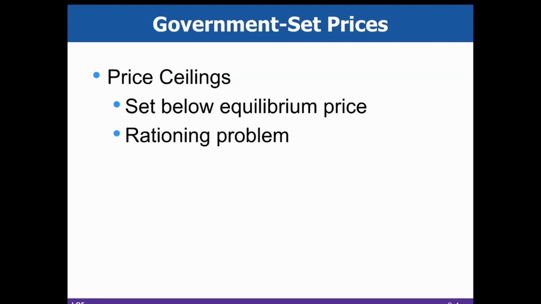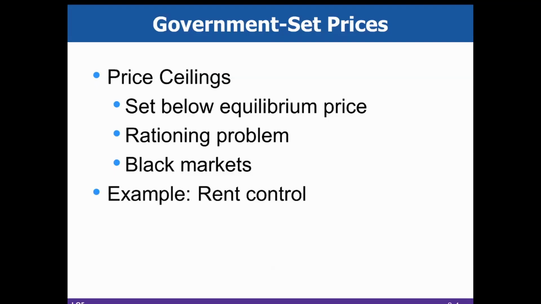So we end up having a problem with the amount. You end up having black markets. An example of this is rent control. In New York City, the government says you should charge certain prices. Certain apartments are controlled by the government, the prices, and the landlord has to take that price. The problem with that is people never want to give up those apartments. They live in these rent control apartments and they never give them up, and that causes a shortage of apartments in Manhattan, which can force the price to be higher.